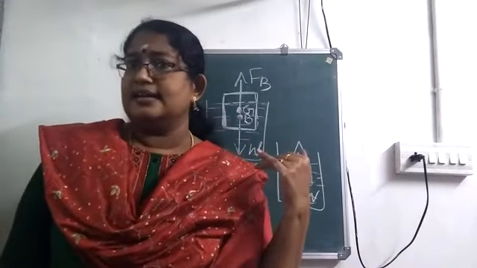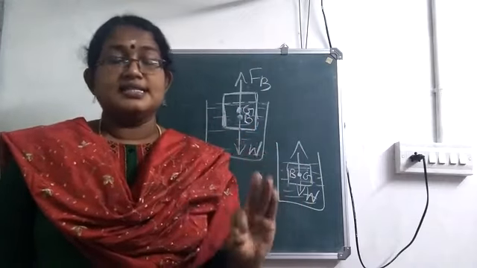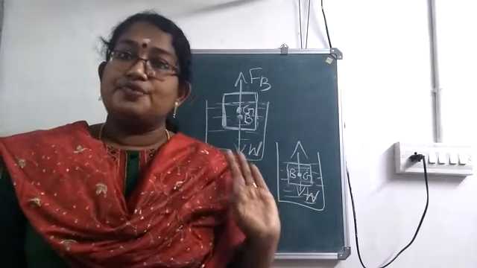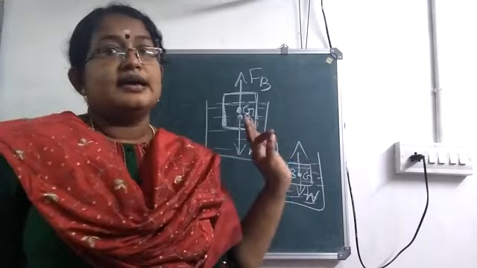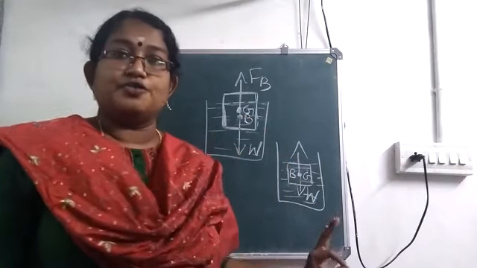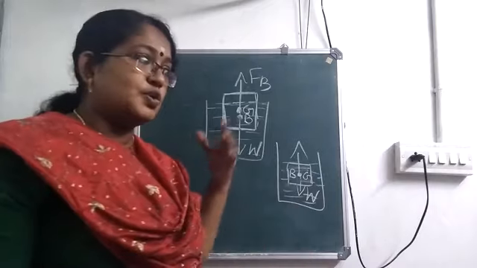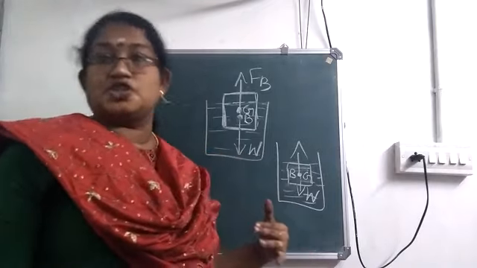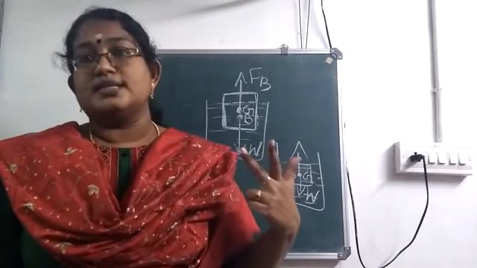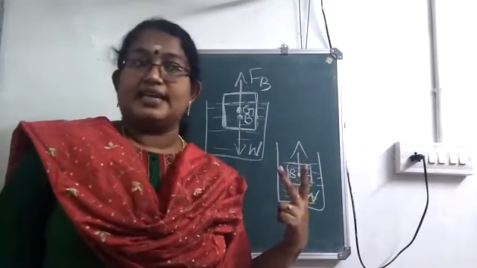So is it clear? We have discussed three characteristic features of upthrust or buoyant force. So study those 3 points thoroughly and just understand the explanations. These 3 points are very important. So which are they?